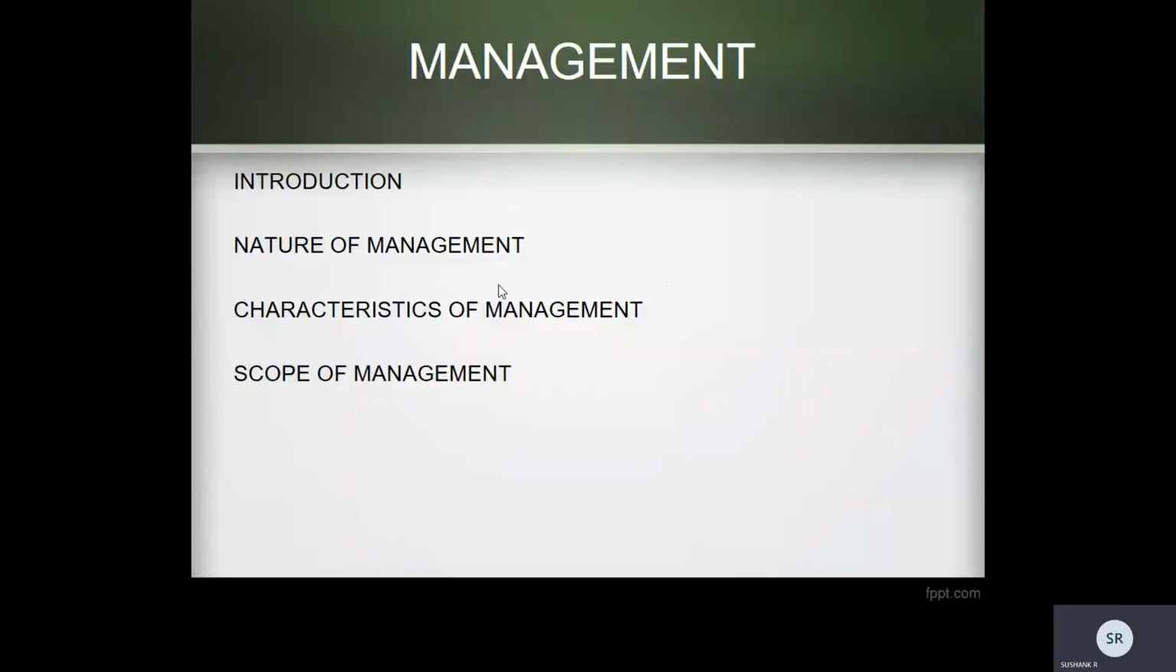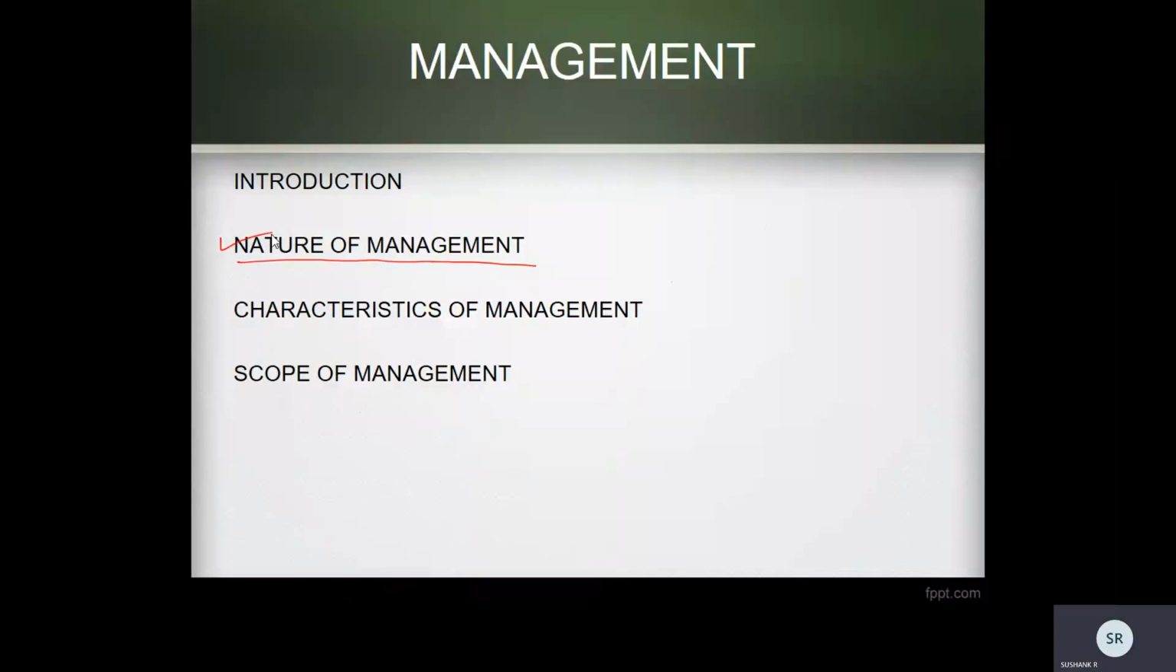Okay, in this session, we'll be talking about the nature of management. In the previous session, we have studied the definition of management, how this term management can be interpreted in different ways, and what is the need of management. So, now we are going to talk about the nature of management.